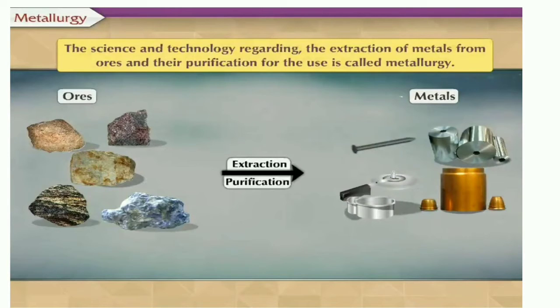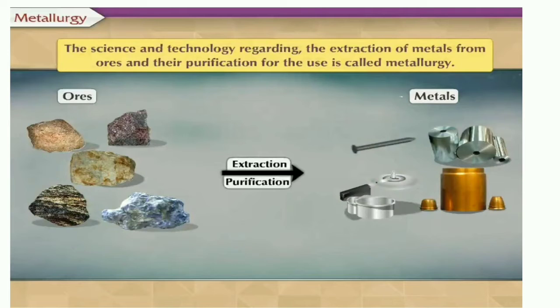What do ores mean? From the ore, we have to remove the pure metals that we use in our day to day life. We use metals either in the pure form or in the alloy form. We require metal for all purposes in our day to day life. Metals are used for utensils, for wires, for some of the gadgets, for your computers. Everywhere metals are used. Metals are also used in our medicines. We require metals like silver and gold, which we use for ornaments and jewelry.